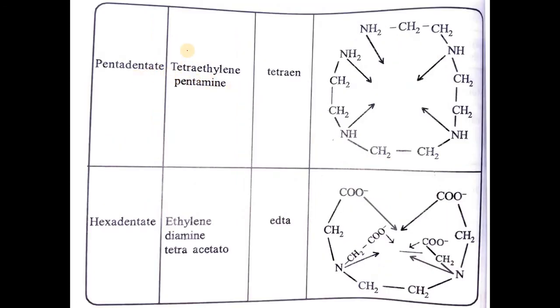Then pentadentate: tetraethylenepentamine, where bonding takes place through 5 nitrogen atoms. Then hexadentate: ethylenediaminetetraacetic acid, EDTA, where bonding takes place through 6 atoms, that is 2 nitrogens and 4 oxygens, which take part in forming coordinate bonds with the central metal atom.